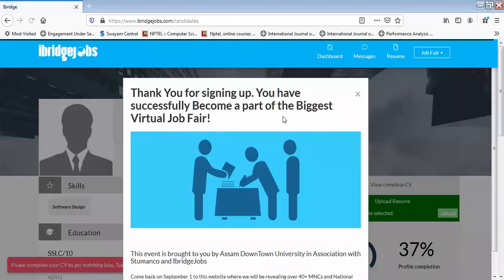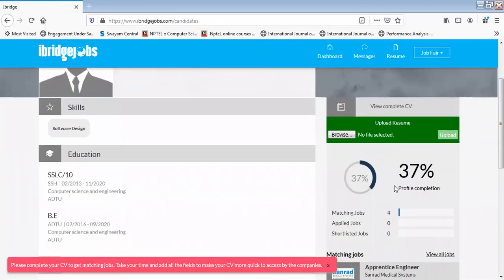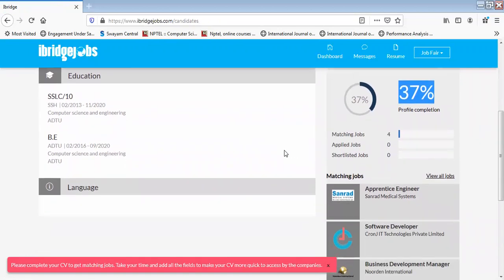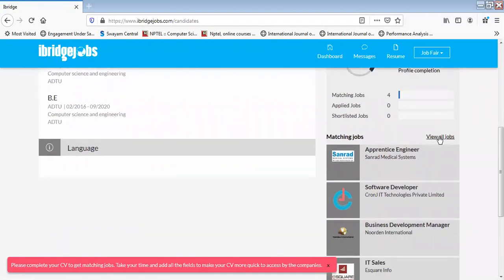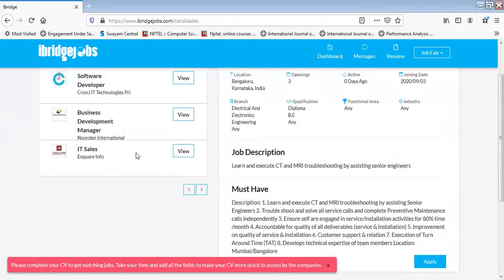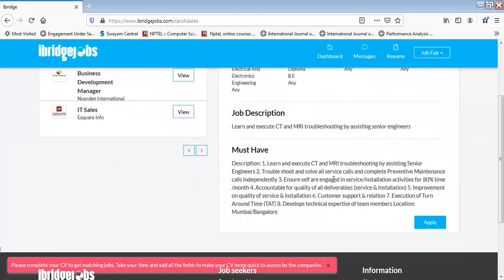Here you can go back again to your dashboard. It will give you a profile completion percentage out here. Please make sure that this profile completion is 100%. We have missed a few fields here, but you can always give your full details, which will give you more jobs. Now, once it is done, on the right corner side you'll see your matching jobs. You can click on View All Jobs. When you do, all the jobs will come up irrespective of your field. Here I can see jobs which are related to my domain.